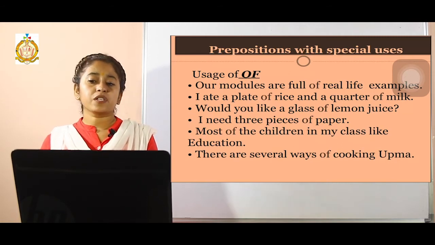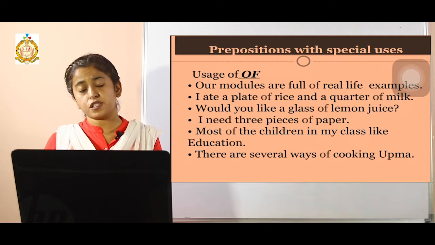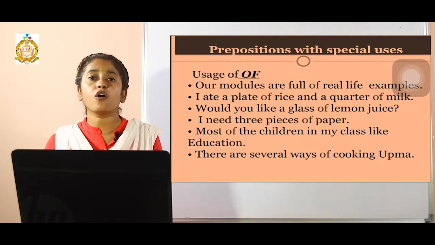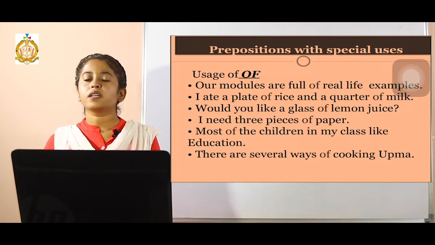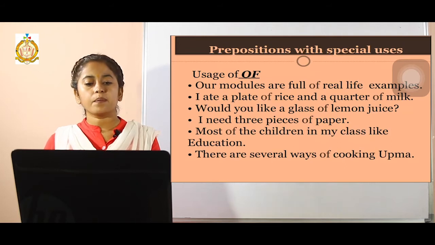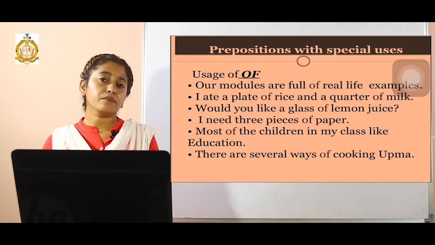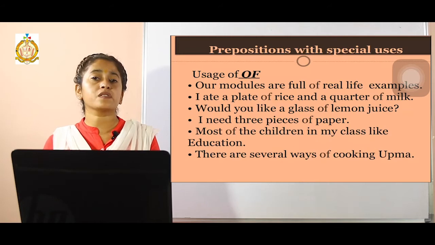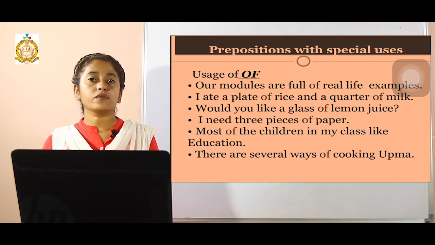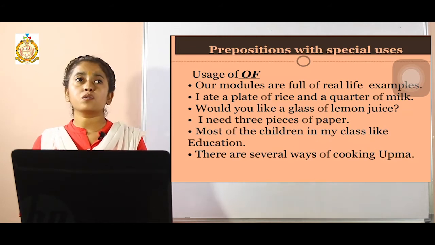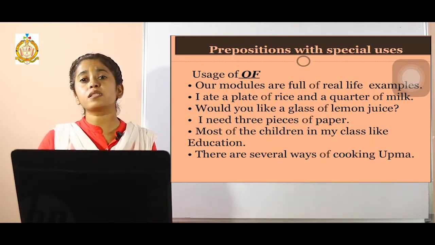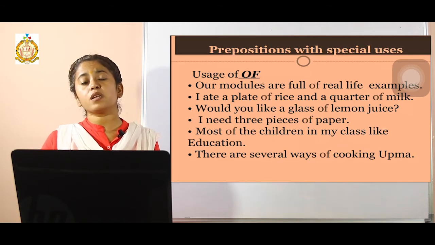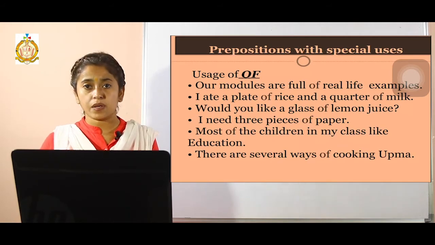Now there are some special prepositions with some special usages. For example, the usage of of: in which particular situation it is used. Our modules are full of real life examples. A plate of rice and a quarter of milk. Quantity also can be represented by using the word of. We have to understand that there will be more than one usage of the same word, so it depends on which particular cases they can be used.